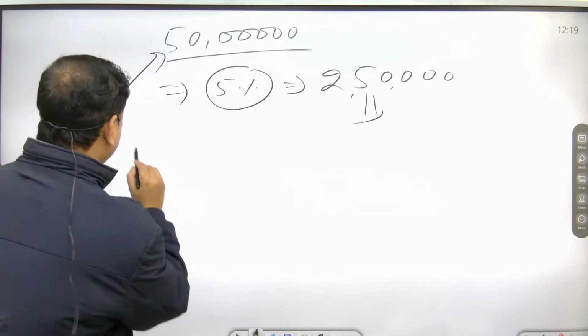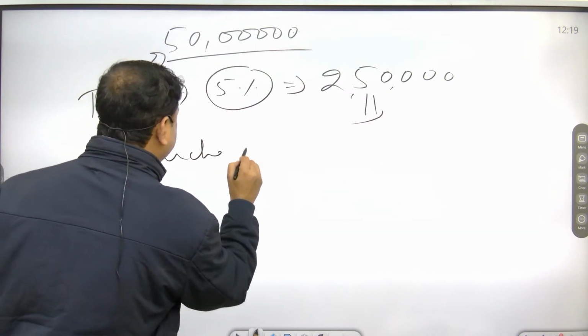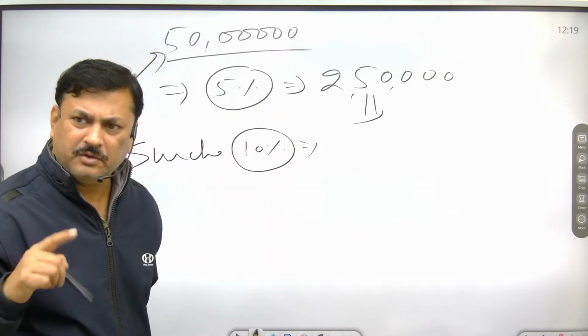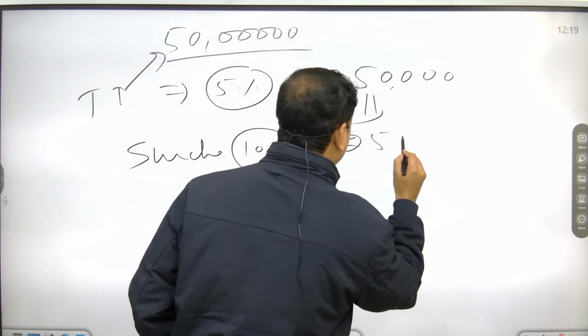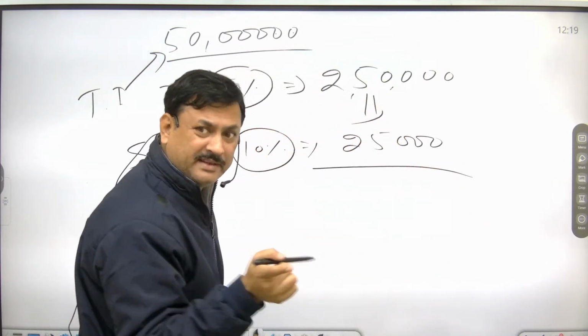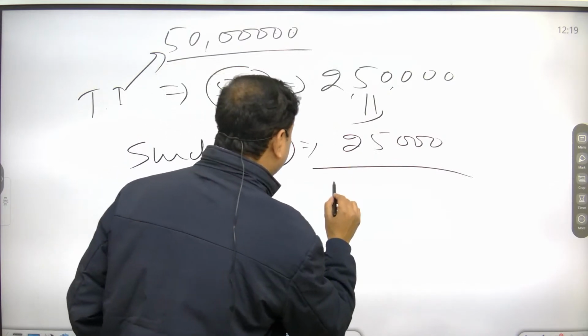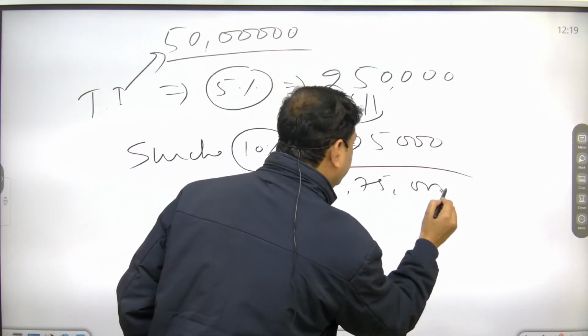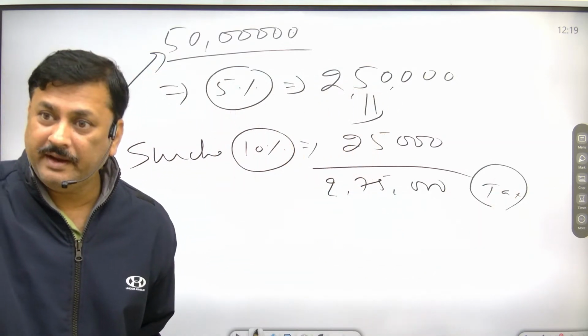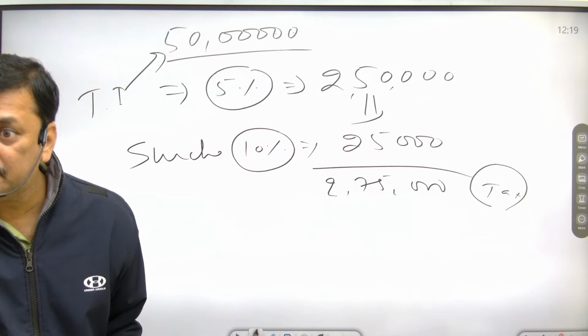Suppose surcharge is 10%, then it will be 25,000. So this is what you have to pay as tax, 2,75,000. Now on this tax you have to pay tax on tax, which is known as cess.